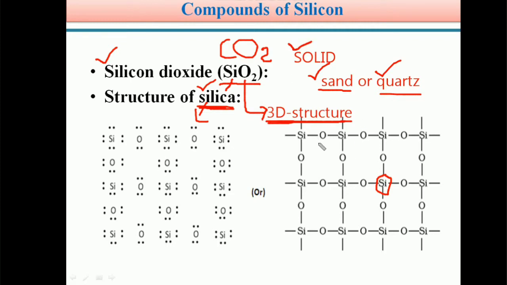Students, in the three-dimensional structure, the ratio of silicon and oxygen in silica is 1:2. That means one silicon with 2 oxygen atoms. So in this manner, a three-dimensional giant polymeric structure is formed in silica.